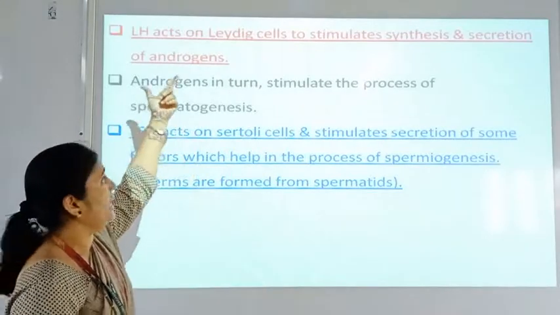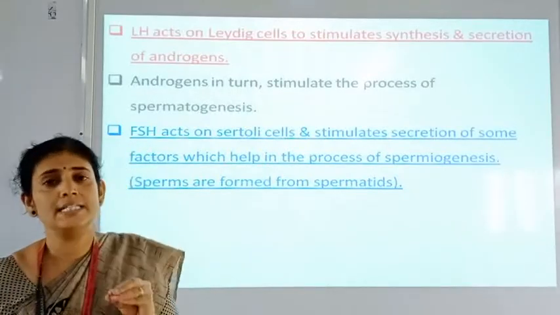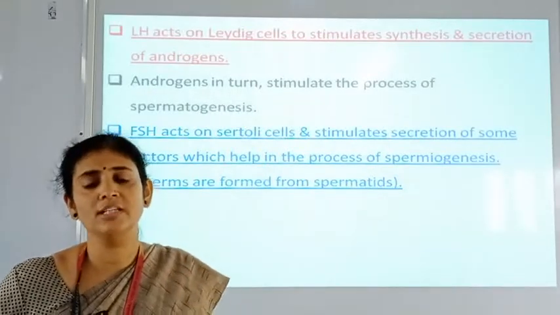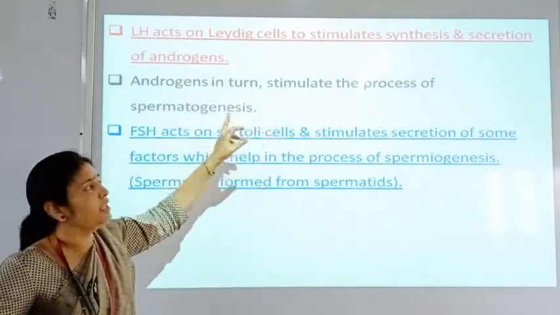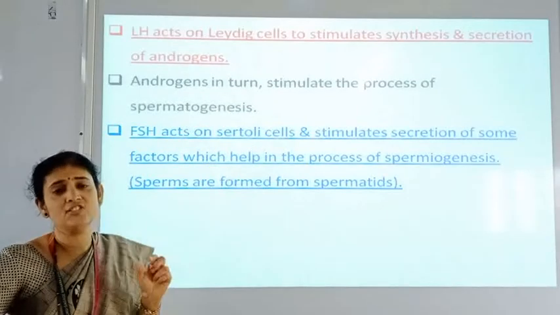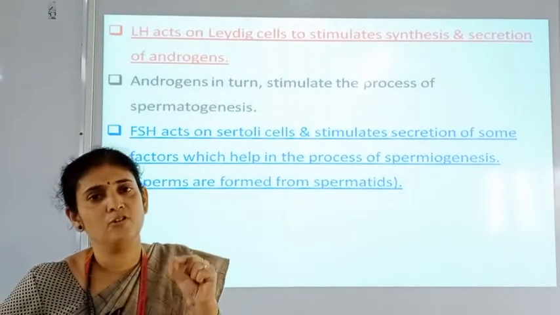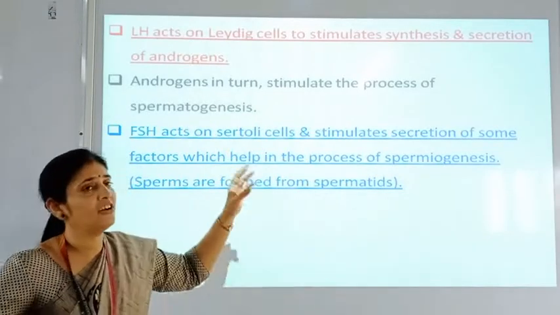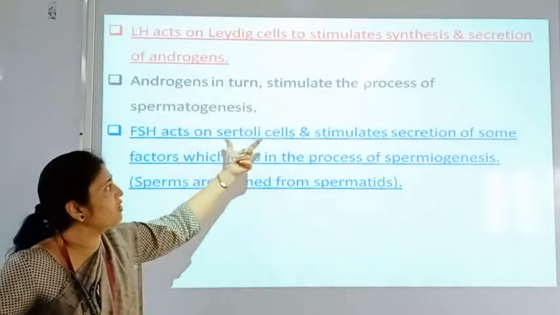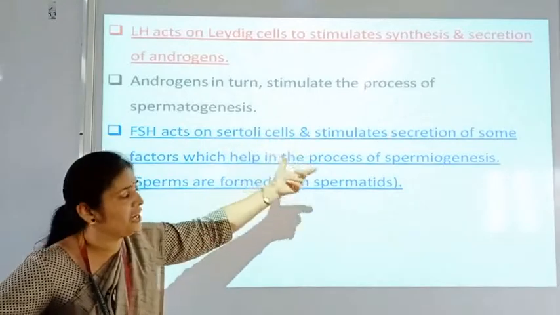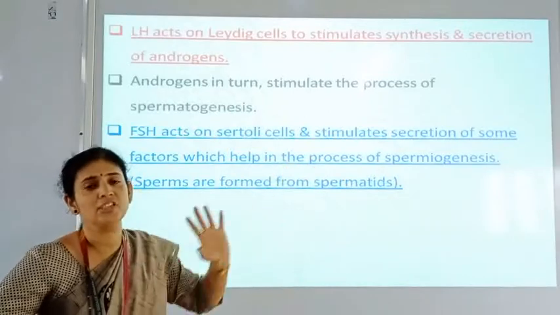So here LH acts on Leydig cells or the interstitial cells, stimulating the synthesis and secretion of testosterone, that is androgenic hormone, androgen, and these androgens in turn stimulate the process of spermatogenesis. So LH is very much responsible for the formation of different stages of the spermatogenesis process, and this LH acts on the Leydig or interstitial cells, and FSH acts on the Sertoli cells and stimulates secretion of some factors which in turn help the process of spermiogenesis.